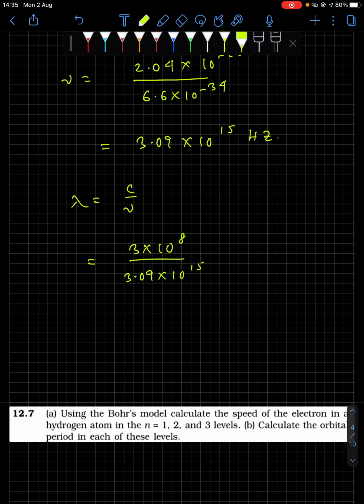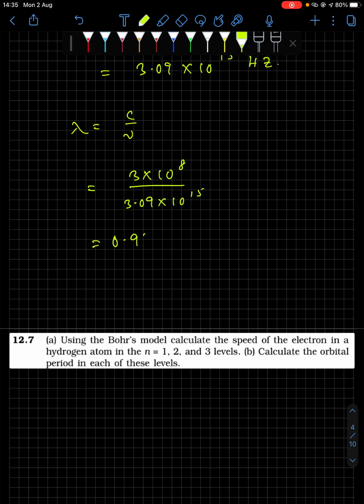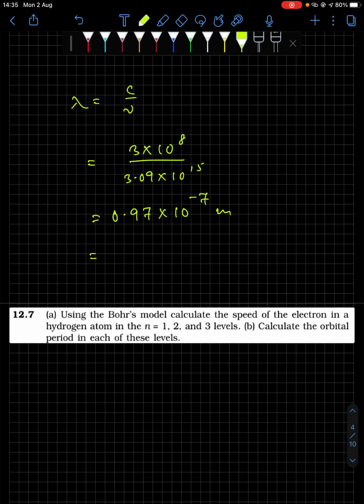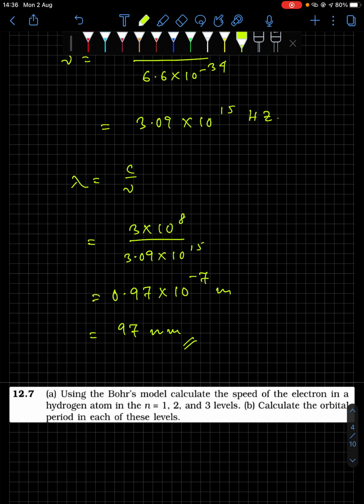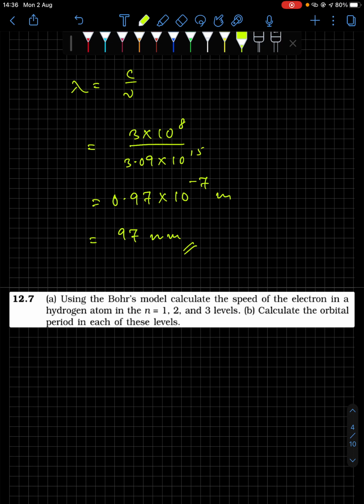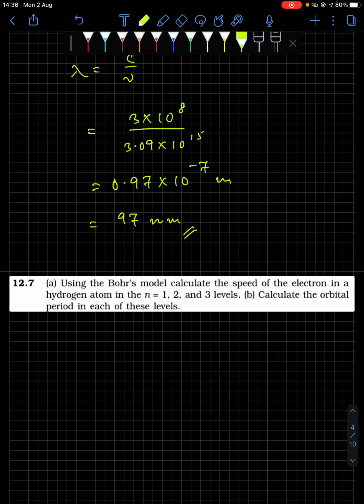Okay, so you perform this division, you get 0.97 into 10 to the power minus 7 meter. So if we put that as 970, 970 angstrom it will be, 97 nanometer. So this is the frequency and this is the wavelength.